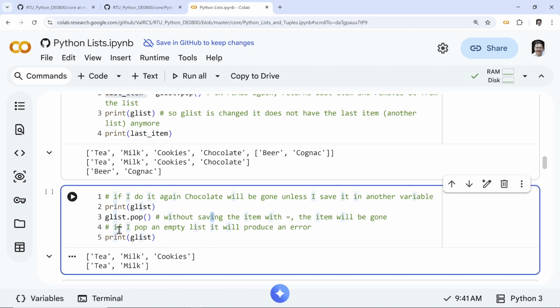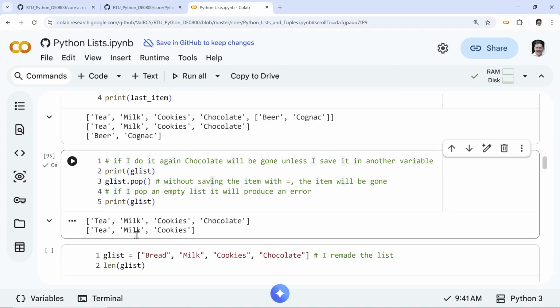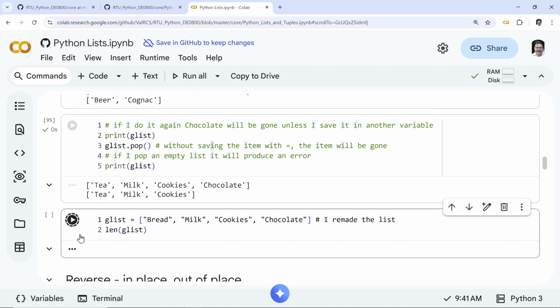So let me print my list, right? So notice G list, and my chocolate is gone forever. Why? Because I didn't save it. So pop by itself destroys the item, I mean returns the item, but if you're not saving it or doing something with it, you're not going to have the last item. All right, so let's make a list, and of course back to 4.